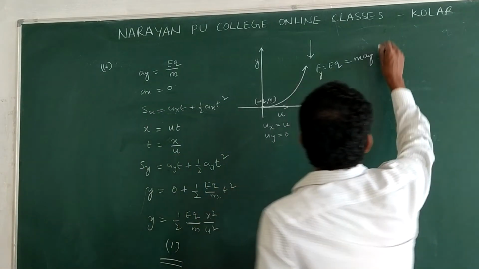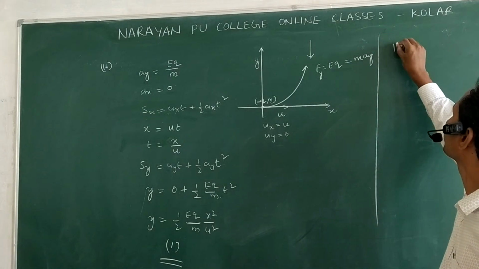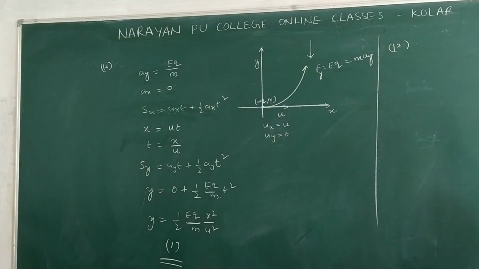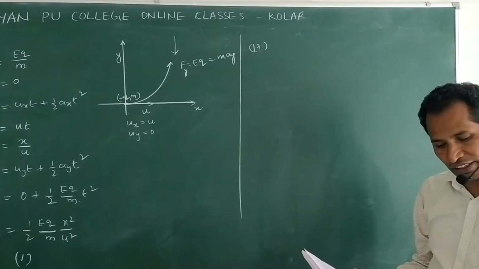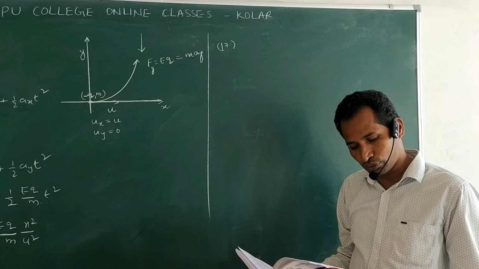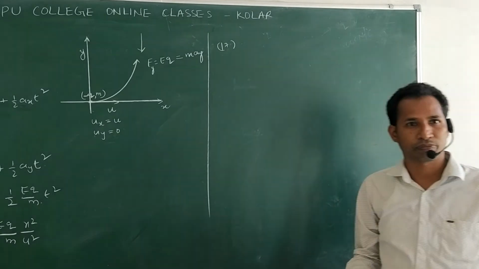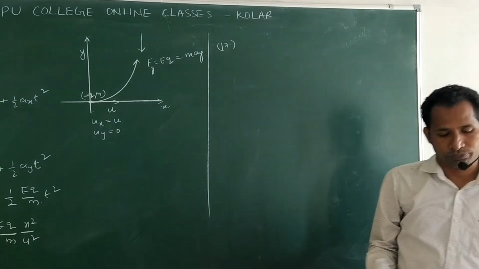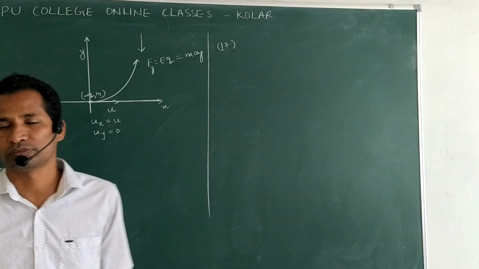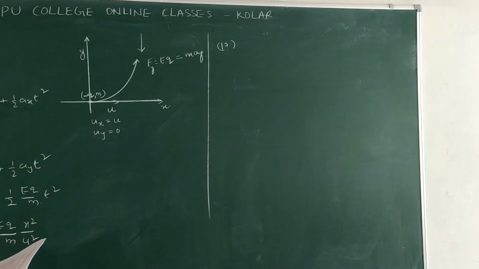Now come to 17. 17th question. 6 point charges, each q, are placed on the vertices of a regular hexagon of side L. How much work will be done in sending a charge minus q from the center of the hexagon to infinity?